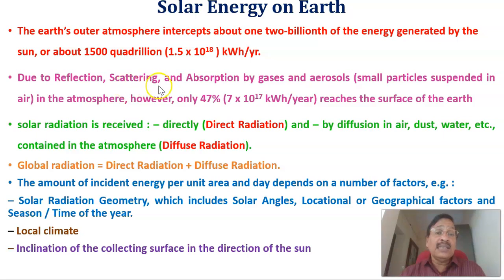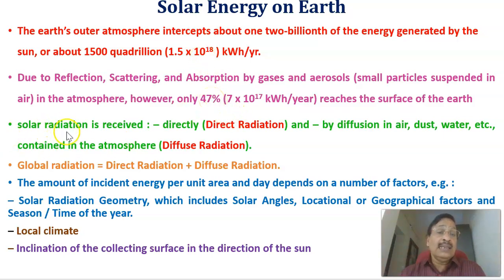Due to reflection, scattering, and absorption by gas and aerosols, that is small particles suspended in the atmosphere, only 47%, that is 7 × 10^17 kilowatt-hours per year, reaches the surface of the Earth. That is, only 47% of this reaches the surface of the Earth.